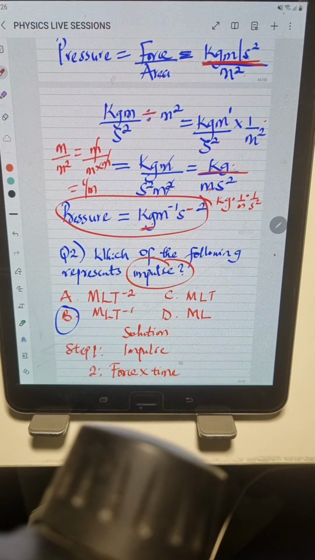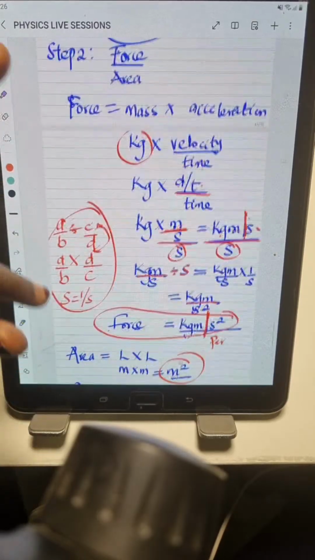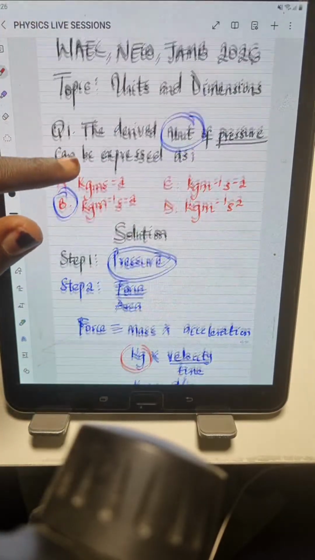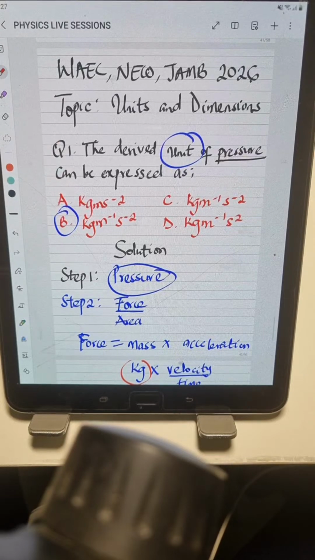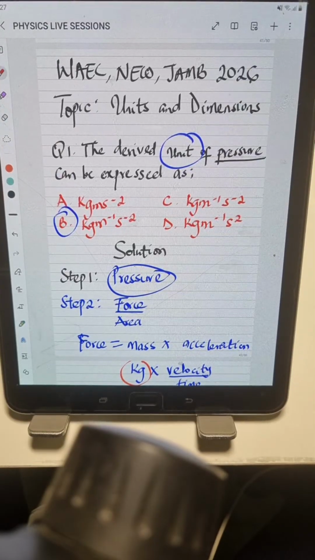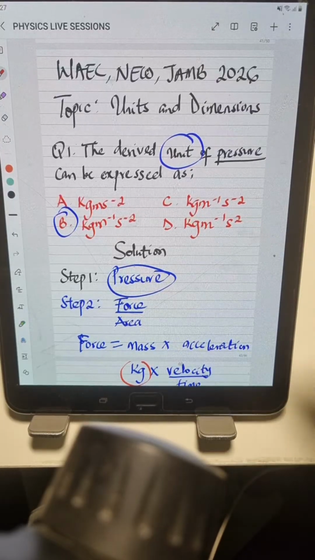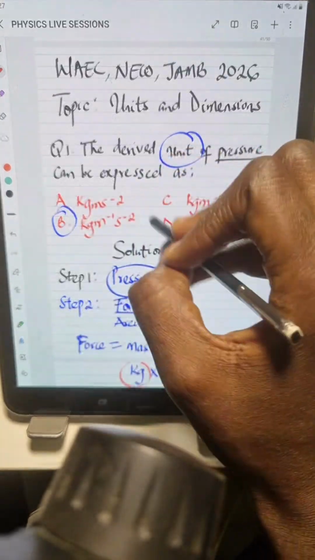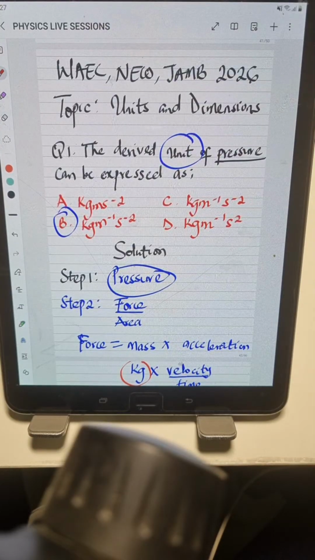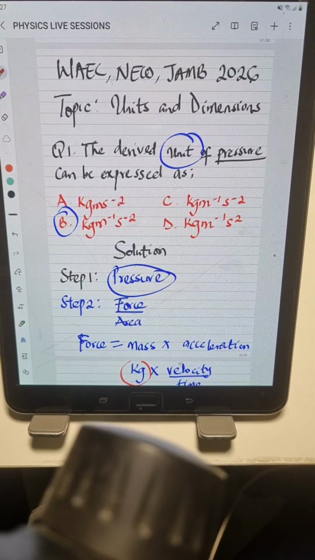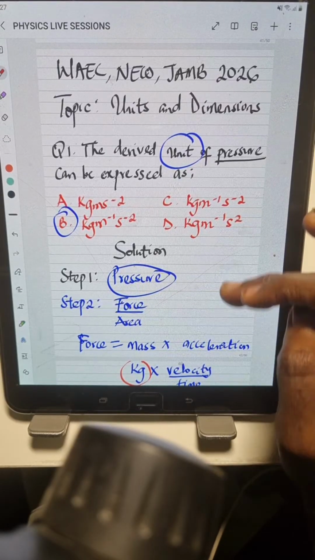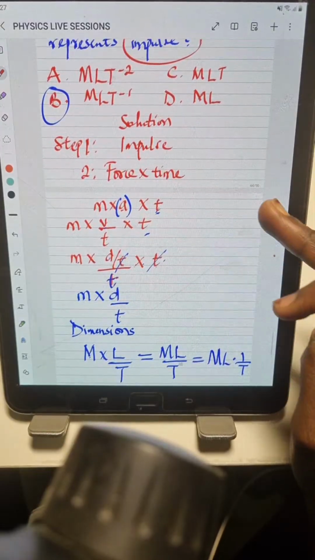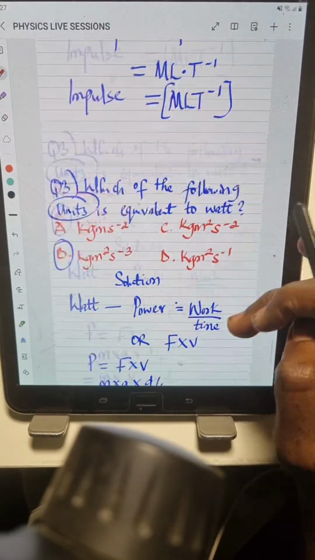If I was in an exam situation, I wouldn't have gone through this long process, but because I want to explain and show us how to go about this, for us to have that knowledge, that's why I'm breaking it down step by step. But if I was to solve this in an exam condition, just 3 steps, I'll get the final answer and pick the correct answer from the option. So the reason I'm doing this is for us to get that knowledge and understand why it is like that.